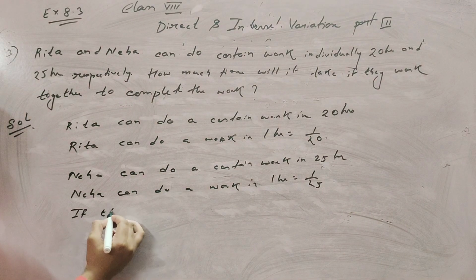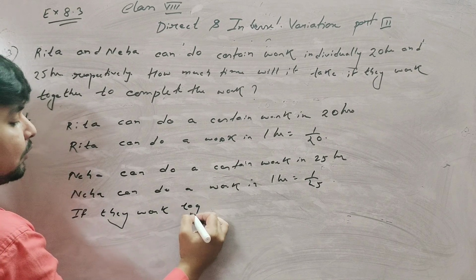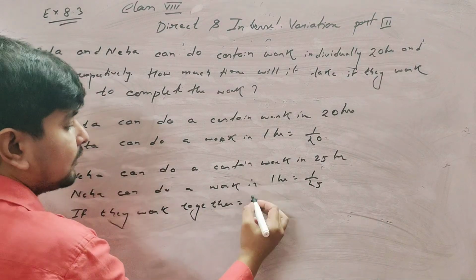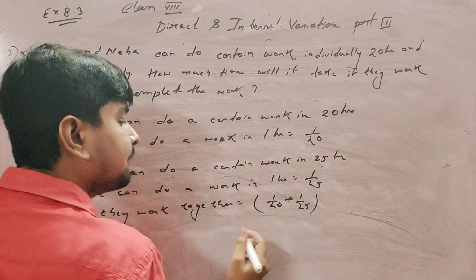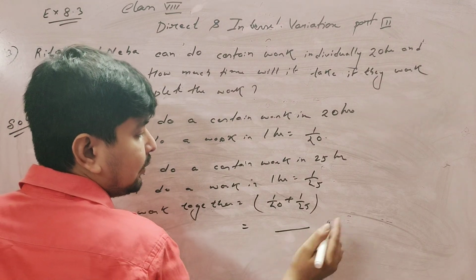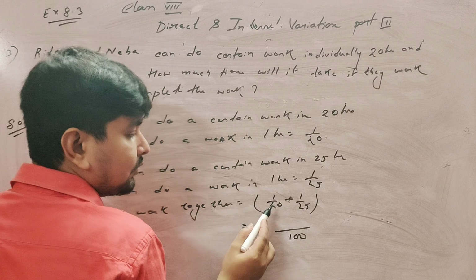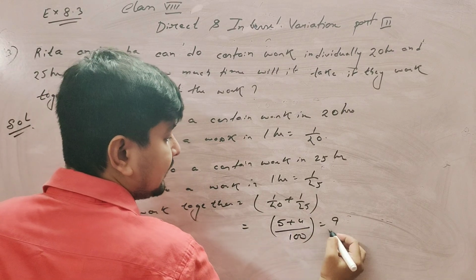If they work together, so there is 1 upon 20 plus 1 upon 25, LCM is what? Of 20 and 25 it is 100. So this is 5, this is 4, that is 9 upon 100.